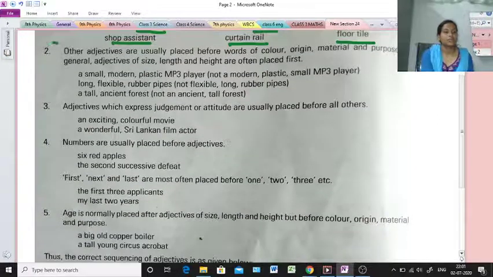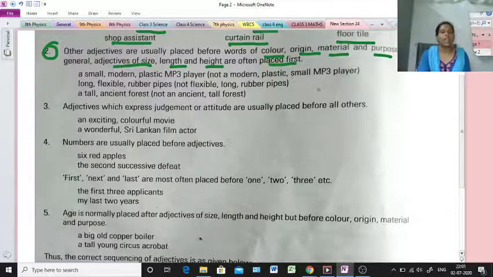Other adjectives, number 2. Other adjectives are usually placed before words of color, origin, material and purpose. In general, adjectives of size, length and height are often placed first. So, adjectives of size, just like a small modern plastic MP3 player. So this is the right process to use adjectives. Small adjective, modern adjective, plastic adjective, MP3 player.